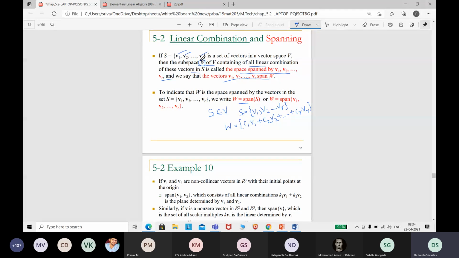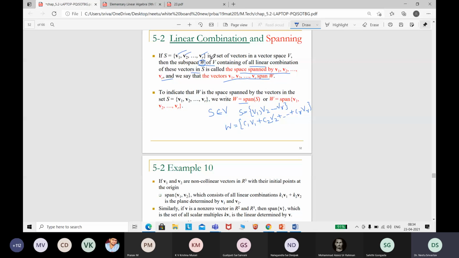A new subspace W of V containing all the linear combinations of the vectors which are already there in capital V. If W is one of the subspaces which you are defining, which contains all the linear combinations of these vectors, it will be called the space spanned by V1, V2, V3. So when we say spanning set for W, S is the spanning set for W.